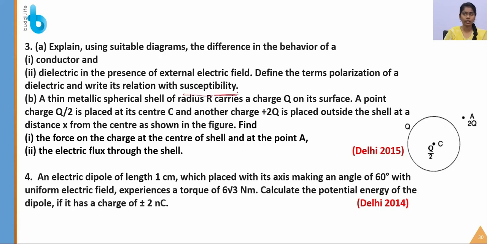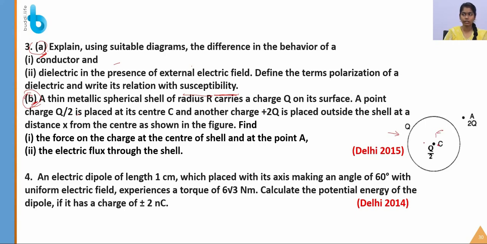This I have already taught you in the concepts, right? Next, in the B, a thin metallic spherical shell of radius R carries a charge Q on its surface. So in this question there are two parts, option A and option B. The first is conceptual based, and the second is a problem. The first one I have already discussed with you. The second was a problem, for which you have to look at this figure. In this we have to calculate the force on the charge at the center of the shell.